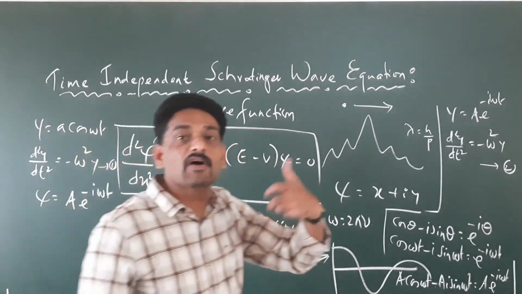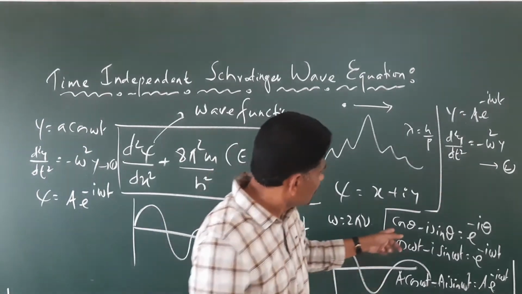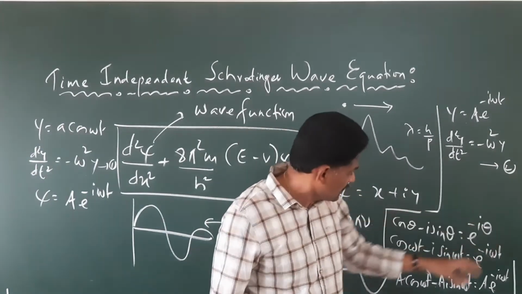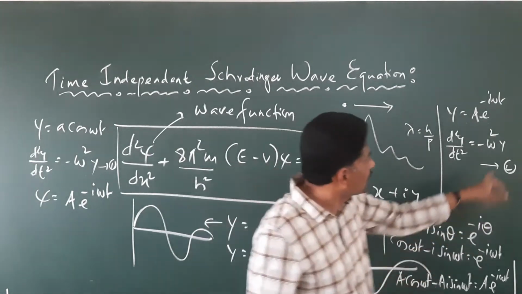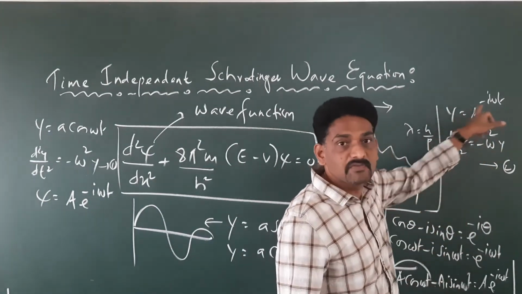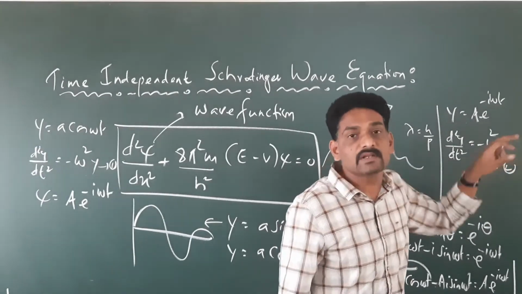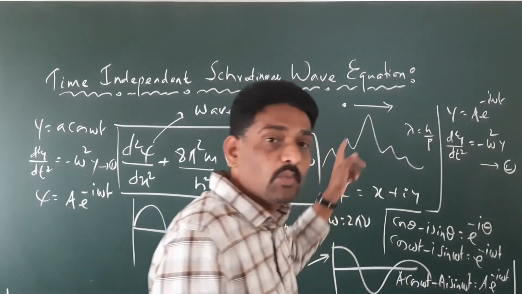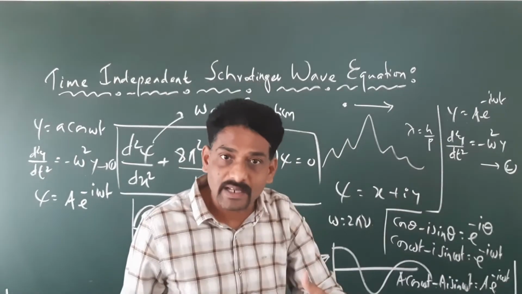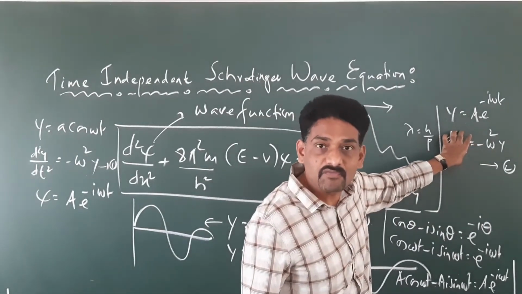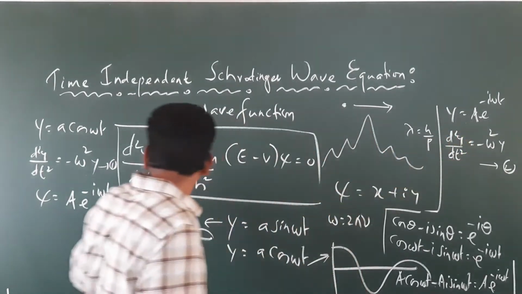When you take it in the form of a complex equation, which involves the real term and the imaginary term, and you simplify and differentiate it twice, again we get the same answer. So from equation 1 and 2, we conclude that this also represents the equation of a wave, just like this equation.